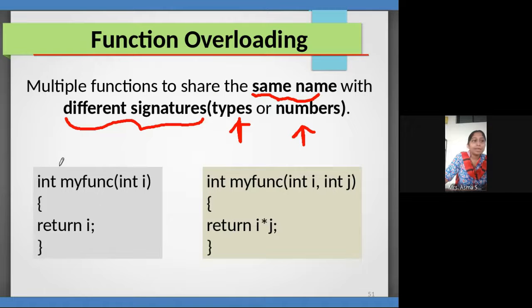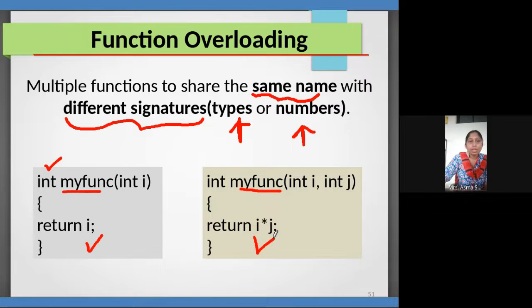For example, here the integer is the return type and this is my function. Both have the same name, but they perform different tasks. Here it returns the i value, and here it returns the i into j value. Yes.